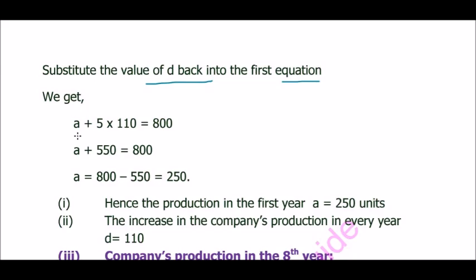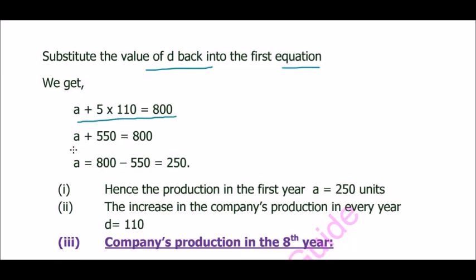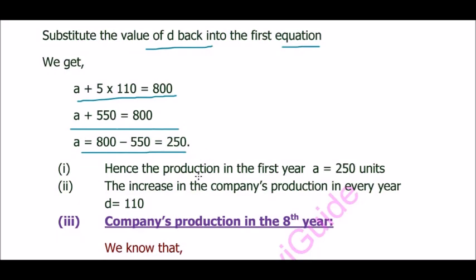We get a + 5 into 110 = 800, or a + 550 = 800, so a = 800 - 550 = 250. Hence, the production in the first year is 250 units and the increase in the company's production every year is 110 units.